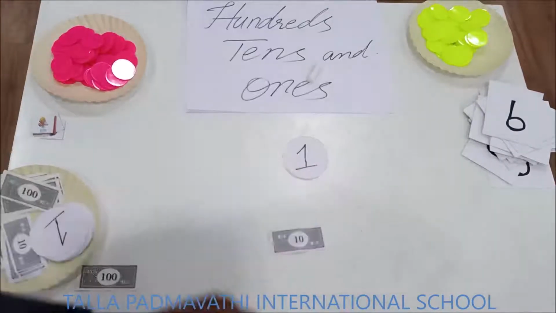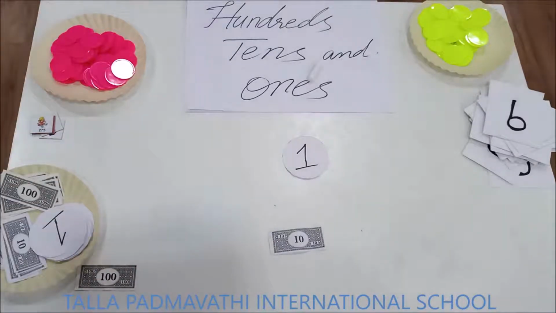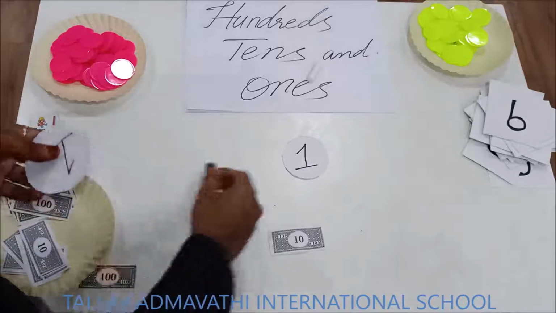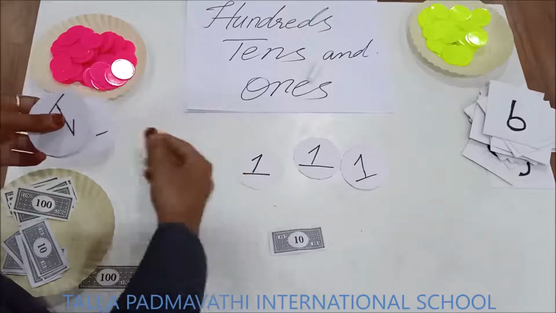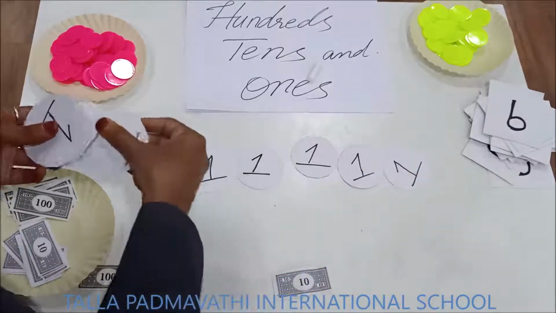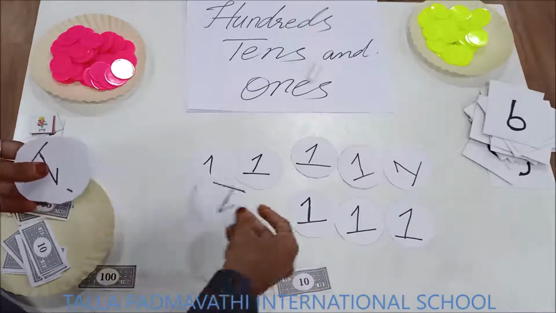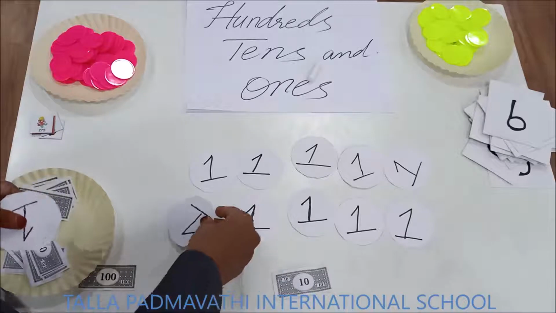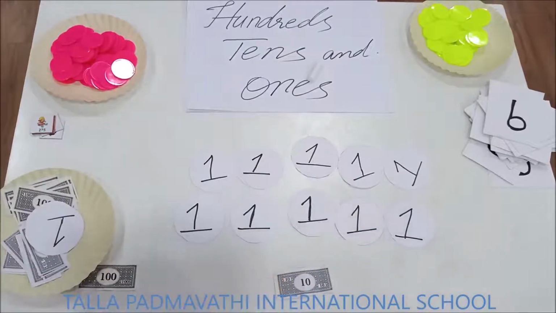Assume that you are having 1 rupee coins. How many 1 rupee coins make a tens? Come on, children, think about it. So 1, 2, 3, 4, 5, 6, 7, 8, 9, 10. 10 ones make 1 ten.